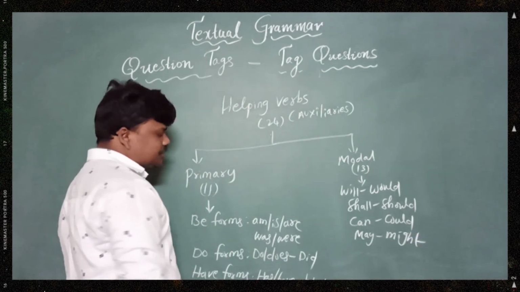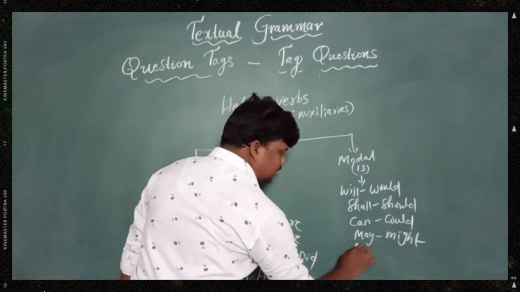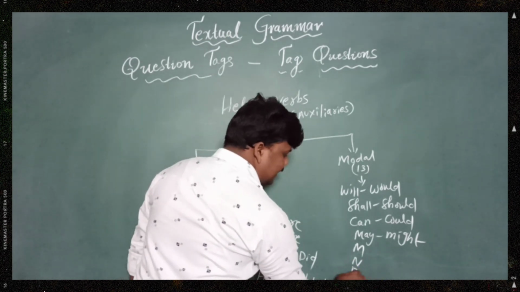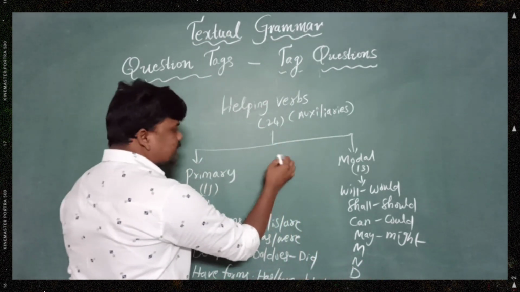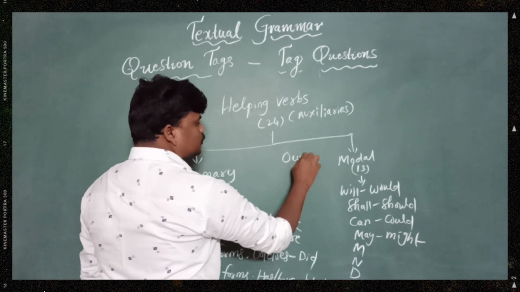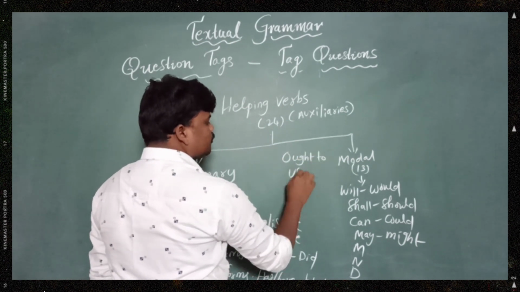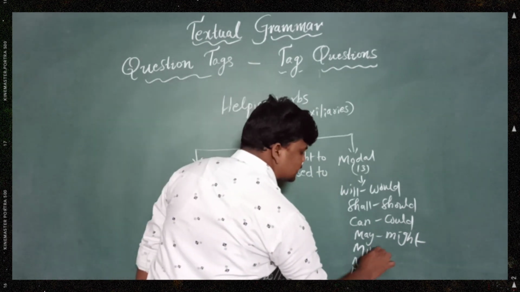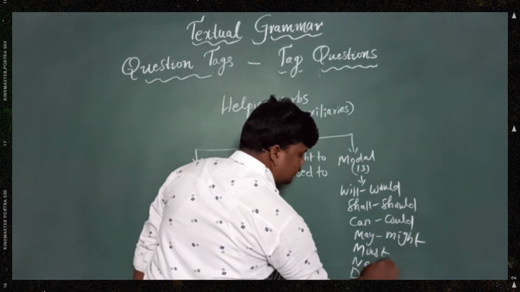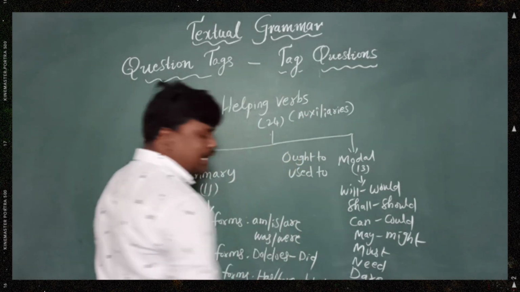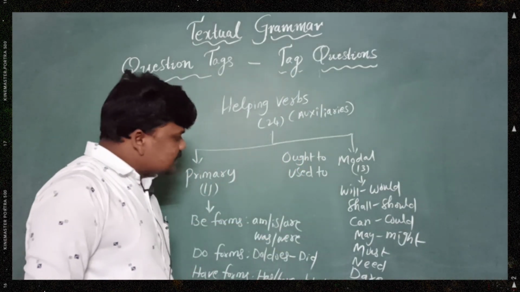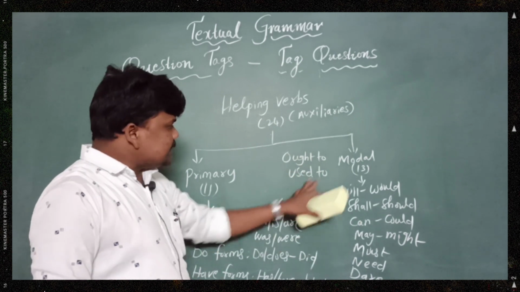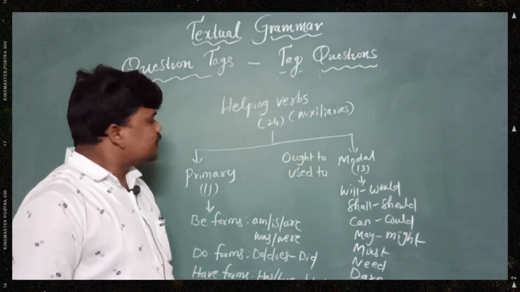And the rest five I told you even a shortcut: must, need, dare, ought to, used to. MNDOU. These 13 are modal verbs.